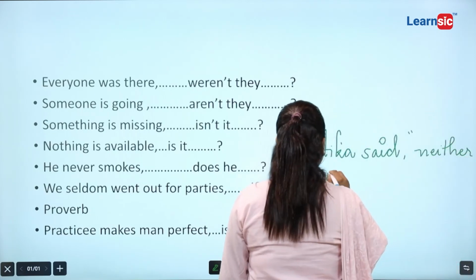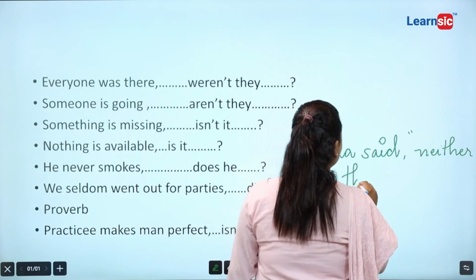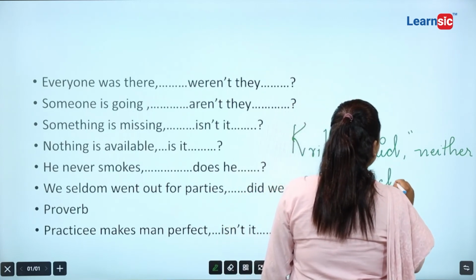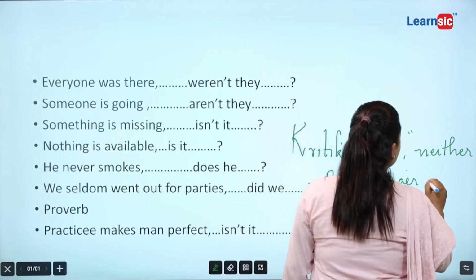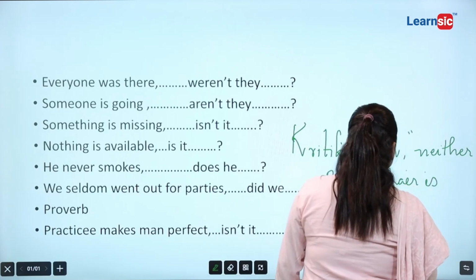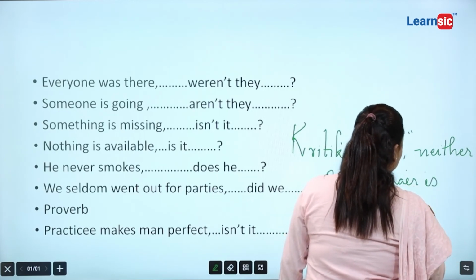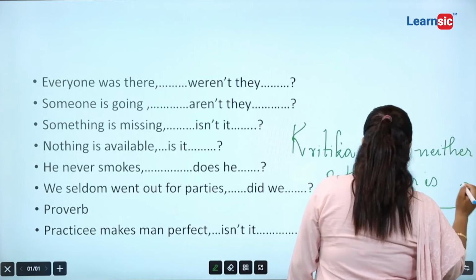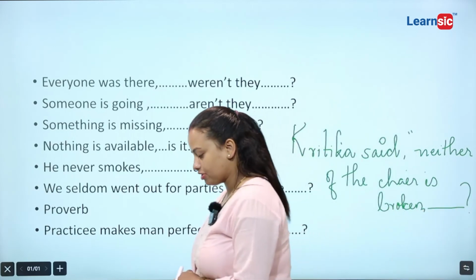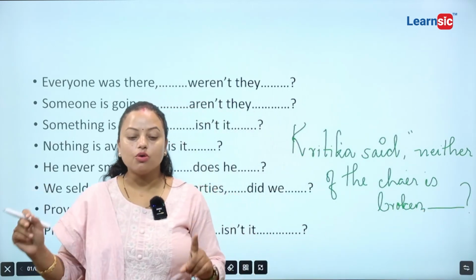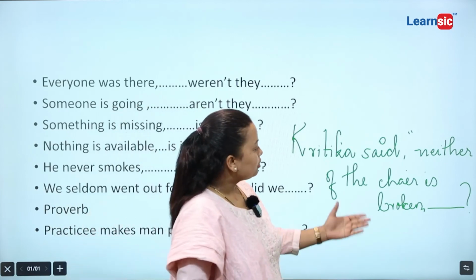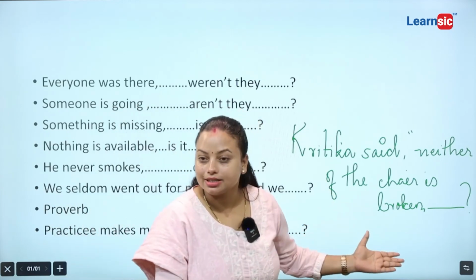Neither of the chairs is broken. Now, what will be its tag form? I would like to ask you one question first of all. Read the sentence first.